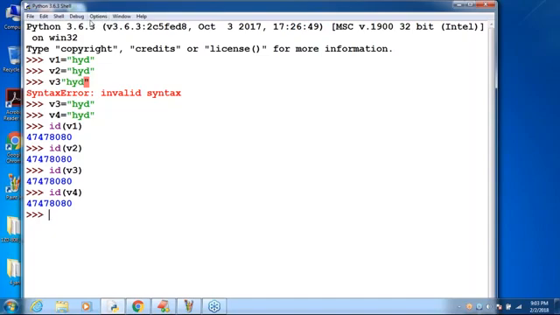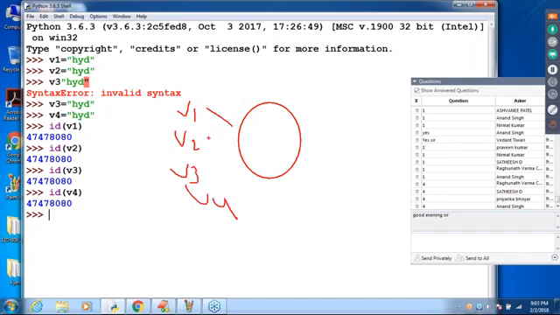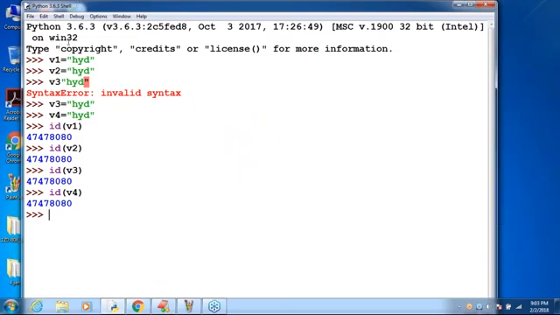But how many references are available? Four. Do all four references point to the same object or not? Yes, assume that this is the object, sir. v1, v2, v3, v4 point to the same object. Suddenly, the v3 person wants to change his city name. If he wants to change the city name, observe that v3 is equal to WGL. Assume Warangal, right? Sir, the v3 person changed it.